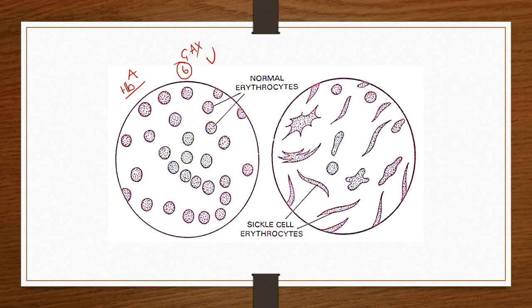So then what happens? The hemoglobin changes its shape, which results in sickle shaped cells. This sickle shaped gene is represented with HbS. These sickle shaped cells have these genes in homozygous condition.